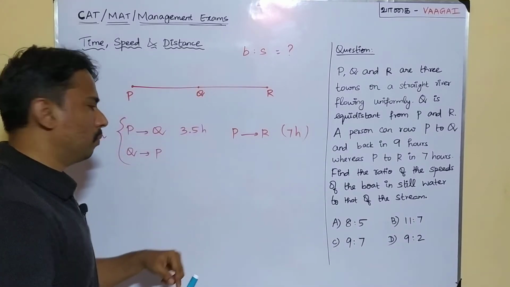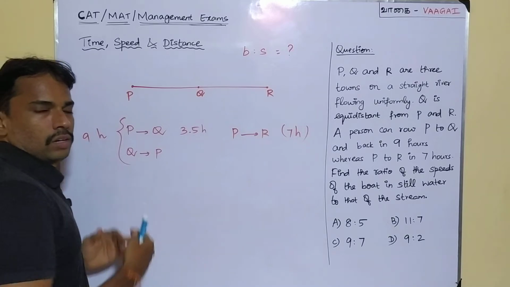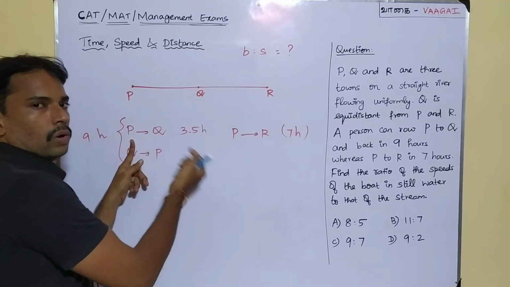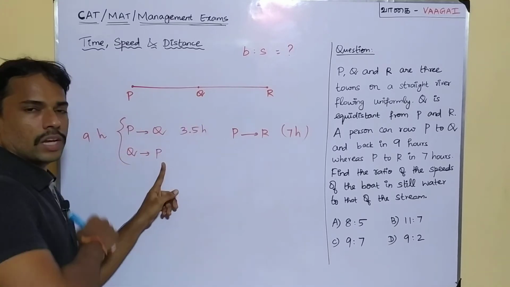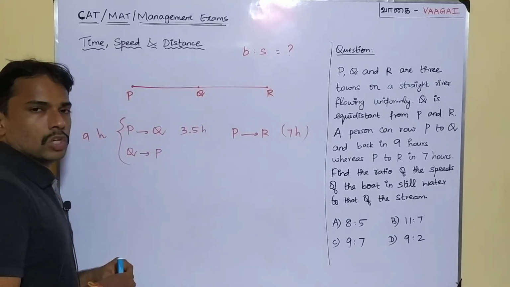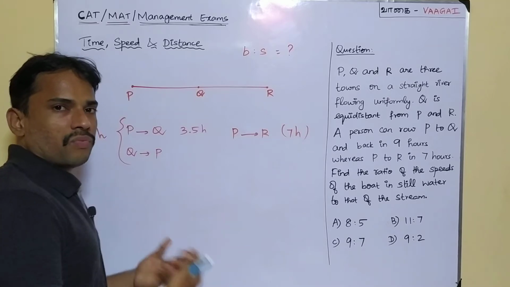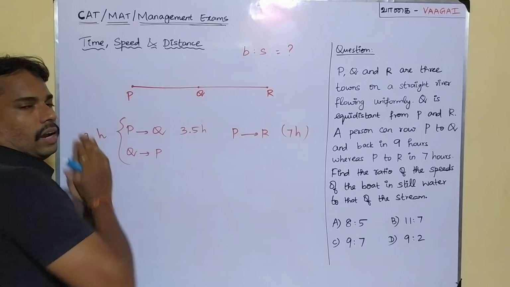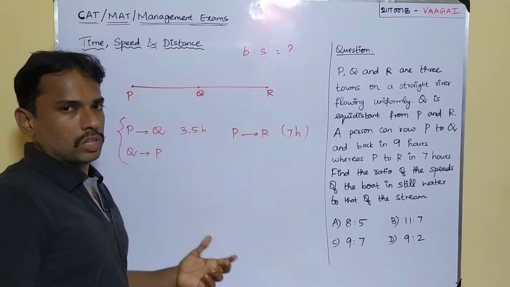But we have another piece of information given here. It states that for the person to travel from P to Q plus Q to P, it takes a total time of 9 hours. So we can easily find the return time.